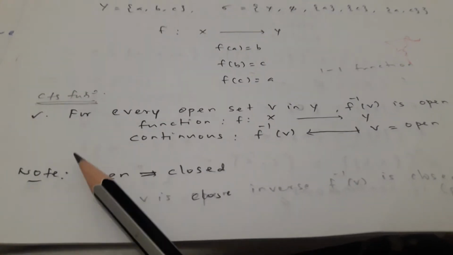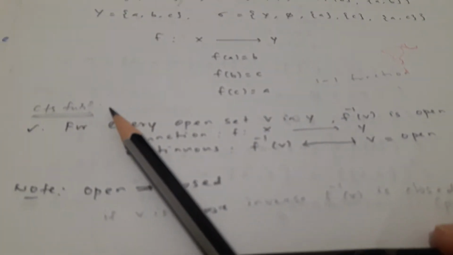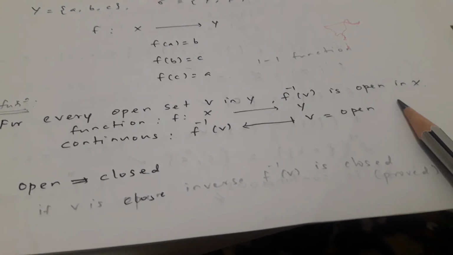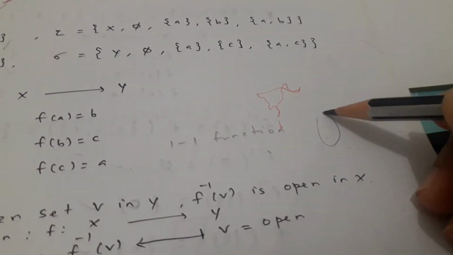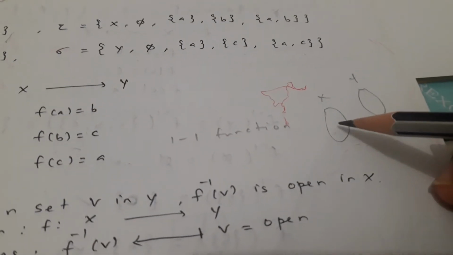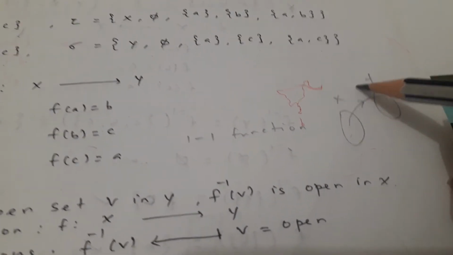Now, to define the continuous function, there is a definition: for every open set V in Y, f inverse of V is open in X. See here, this is X, this is Y, and there is a function f.